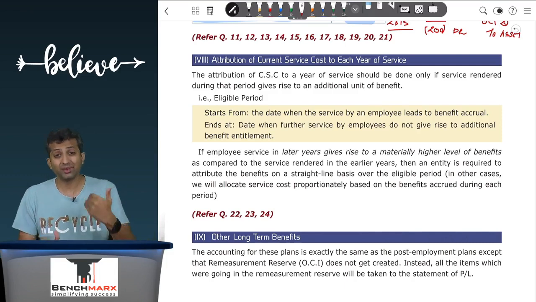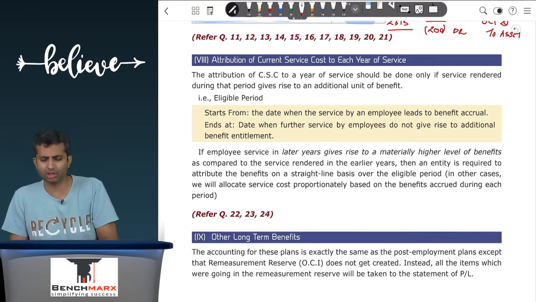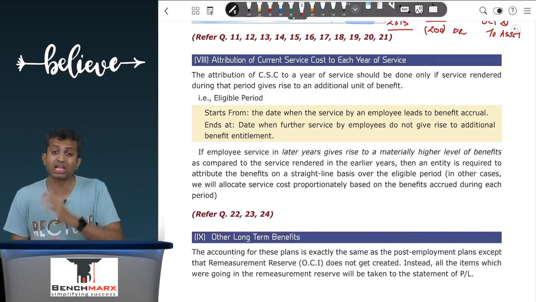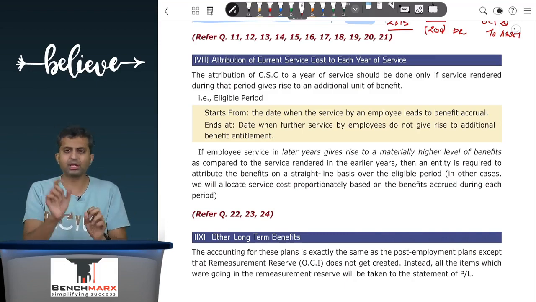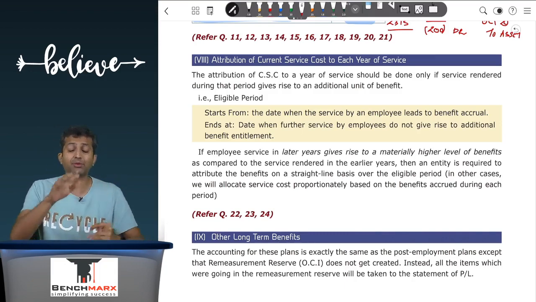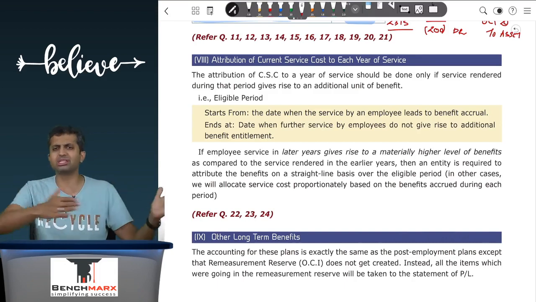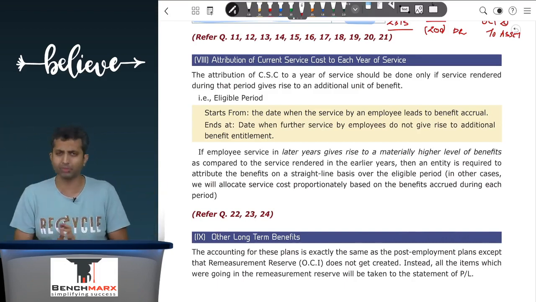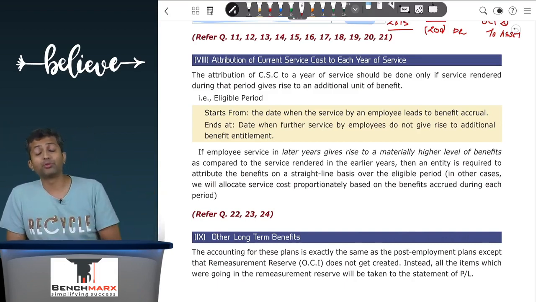And hence, if an employee is expected to render let's say 25 years of service, then we will say that, well, he will be entitled to 50% reimbursement, and that 50% will be spread on a straight line basis in the entire 20-year time frame. So 50 divided by 20, that will be 2.5% each year.